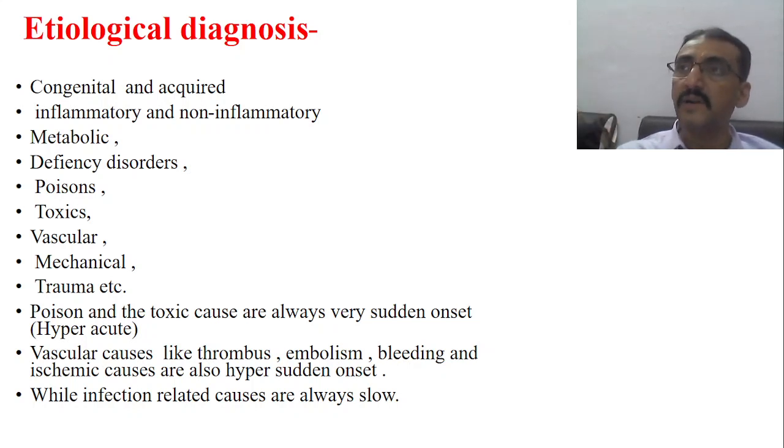If any problem started very acutely, within one day, within few hours, within minutes, then always there are only 6 causes. What is that? One is it may be a vascular problem. You know, paralysis occurs in minutes because it's sudden. That means it is sudden onset. Sudden onset means there is some vascular problem. It may be because of the thrombus, it may be because of embolism, or it may be because of the rupture of the vessels, or it may be because of the hematoma, or it may be because of edema. Okay. Then one is vascular.